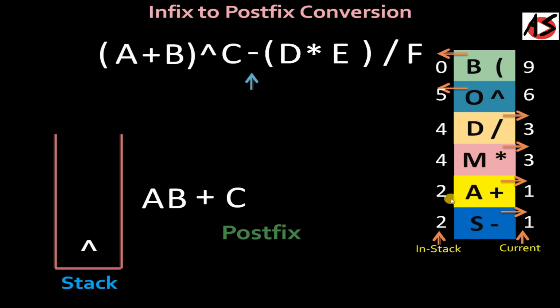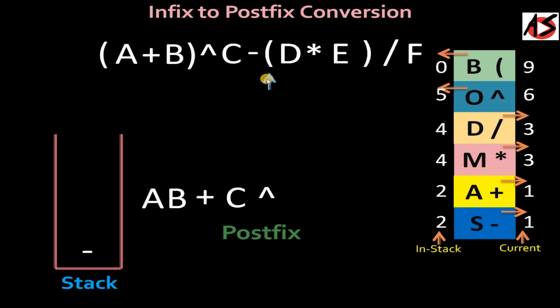You see here current symbol minus priority is 1, while in stack order priority is 5. So you cannot push minus symbol onto the order symbol. According to the rule, we will never push the lower priority symbols into the stack over the higher priority. So what we will do? We will pop the order first and then we will push the minus inside the stack. Then we will move ahead and we get the opening bracket.